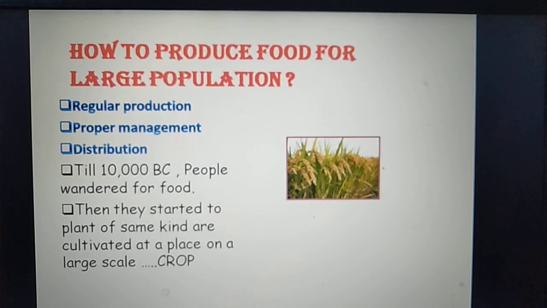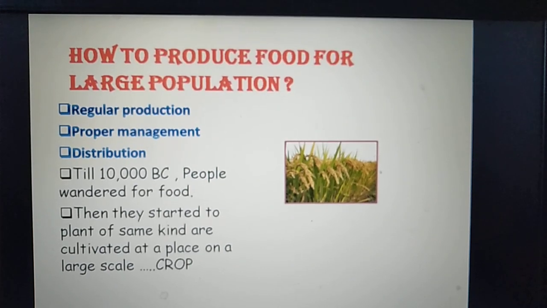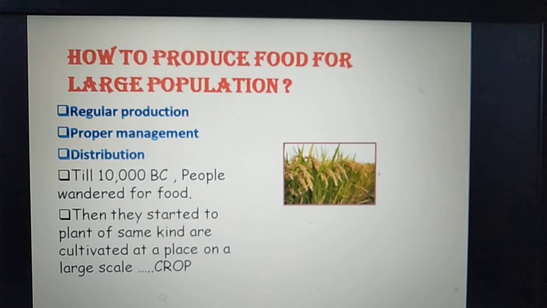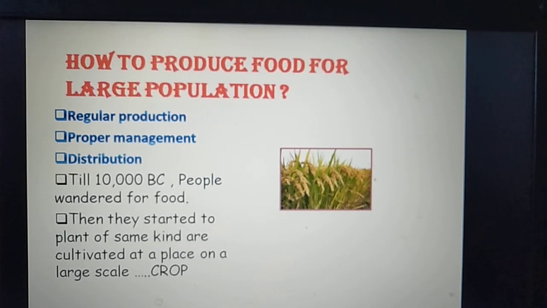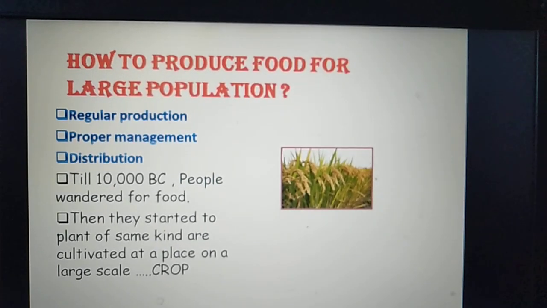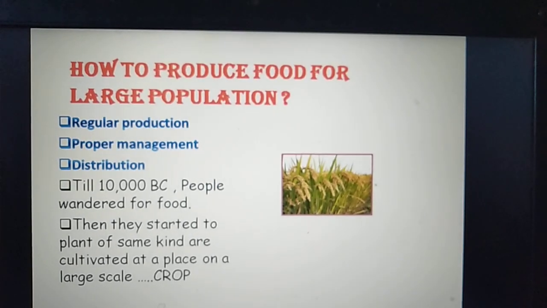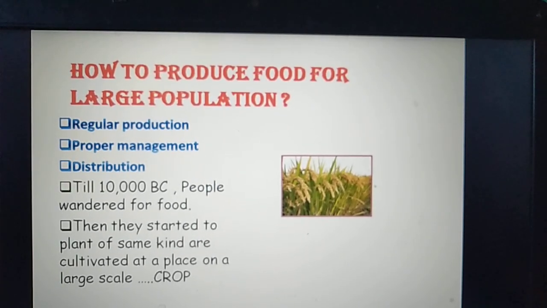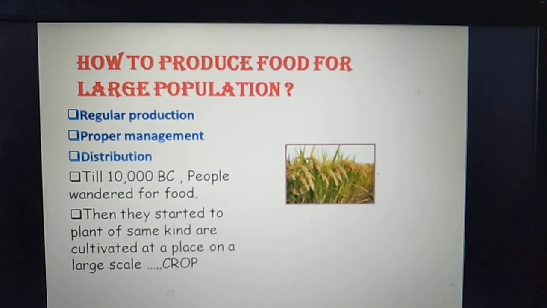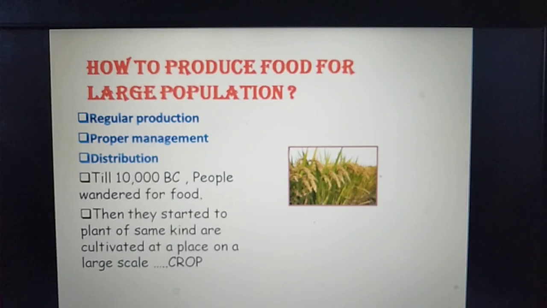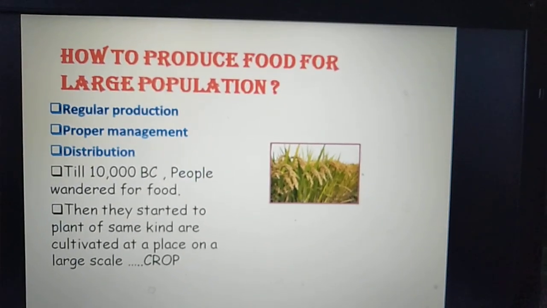Also if natural disasters come, for example a storm or flood, the grains we harvested will be spoiled. So we should store them properly. Third one, distribution. For example, if rice is grown in a particular field, it should come to a market, and from the market every person can get the rice. That is distribution.